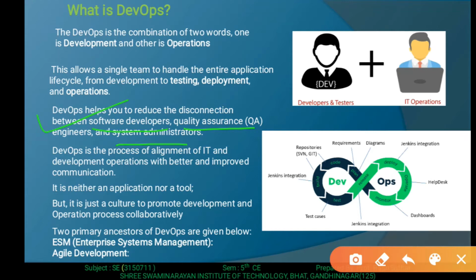Then DevOps is the process of alignment of IT and development operation with better and improved communication. It is used for combined work. So by using this type of communication, we improve our software work. Then it is neither an application nor a tool.